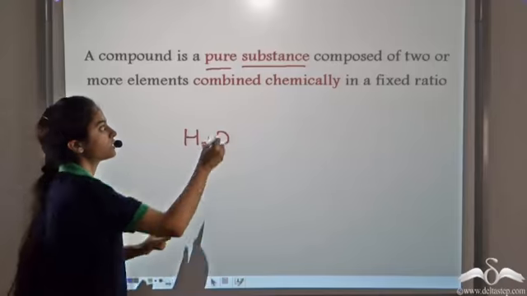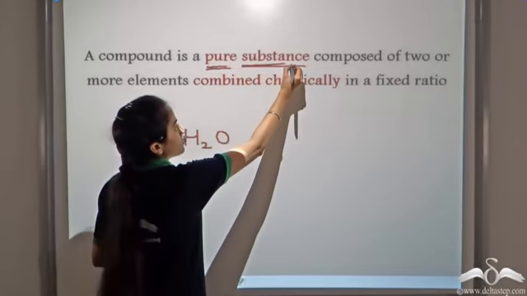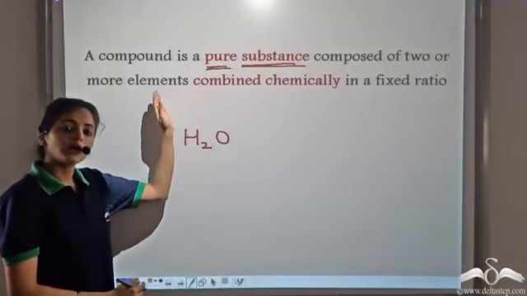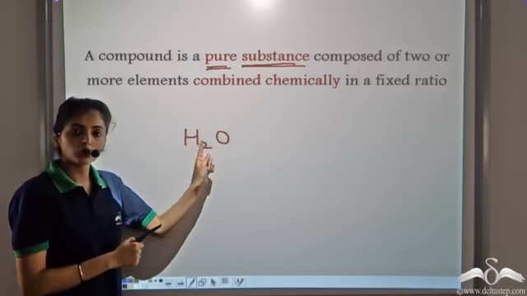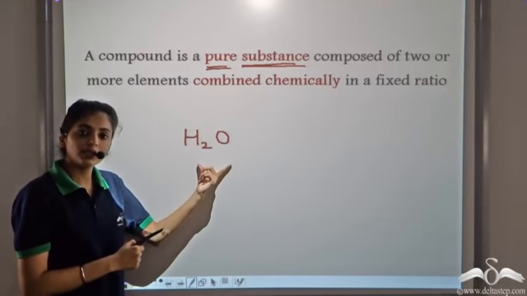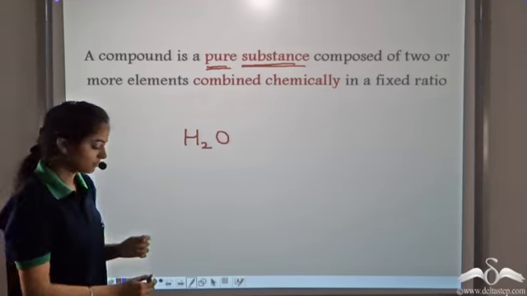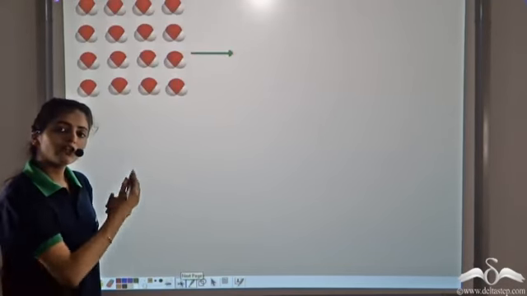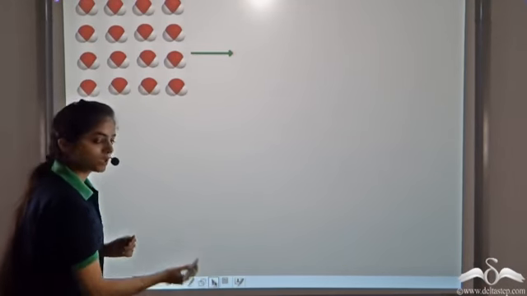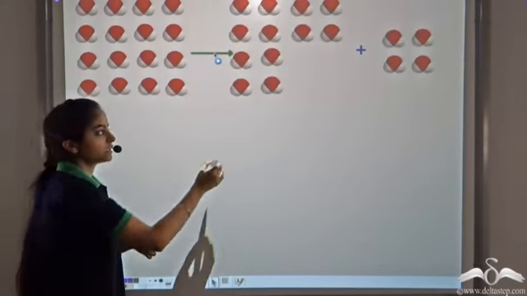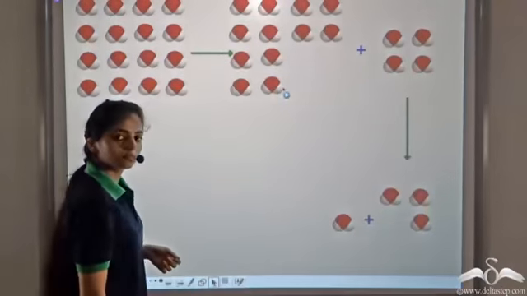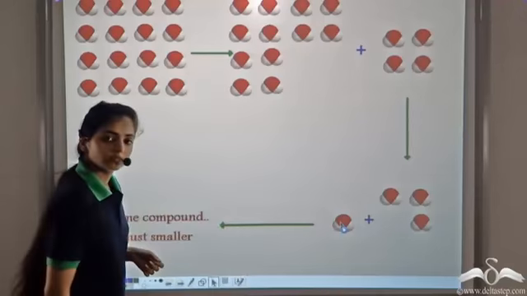We'll see how water is a pure substance. But we know a compound is a pure substance which consists of 2 or more elements combined chemically in a fixed ratio. If we break water into smaller and smaller parts, we can further break this and so on.